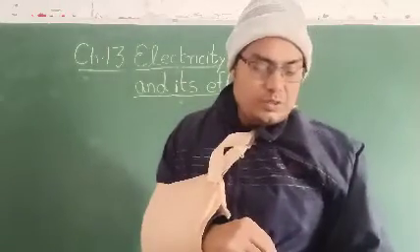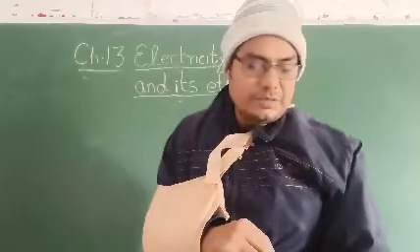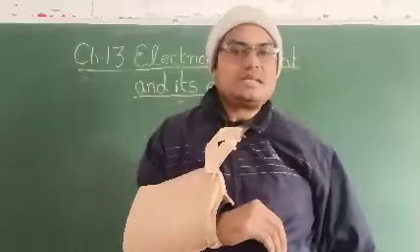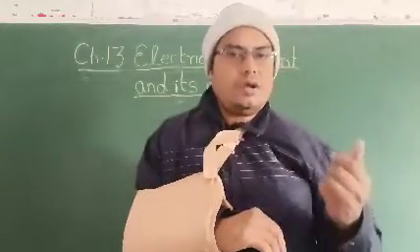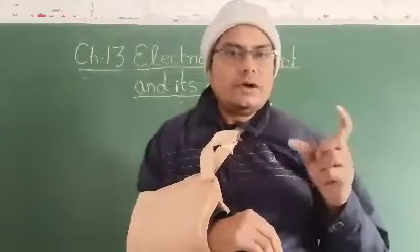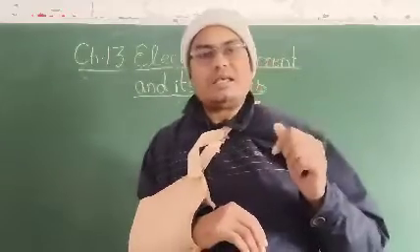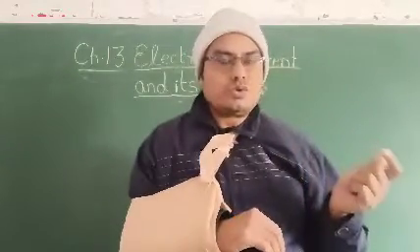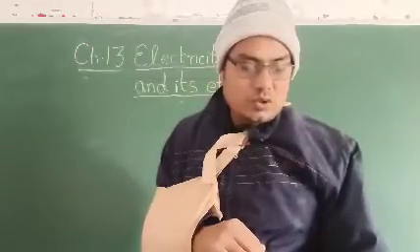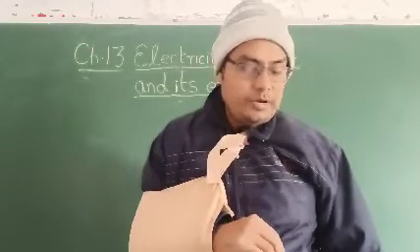So students, in order to produce electric current in the circuit, there must be a device which acts as a source of electricity. Such a device is called a cell or battery, which is used in the remote of televisions or a torch. A cell is also used in a wall clock, as well as the home inverter battery, which is also a source of electricity.